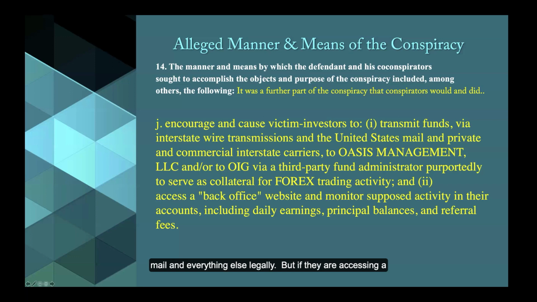But if they are accessing a website and it's fraudulent, and actually, the way it's stated here, that they were accessing a back office website monitoring supposed activity, you have to rely upon the word supposed. If it was supposed, then it would be fraudulent, right? Yeah. Okay. So then, in that case, the plaintiff reasonably relied on the statements and acted upon it would be number 5. And you could say it was number 1, it was making a false statement and so forth. Yeah. Anything else? Okay. No.